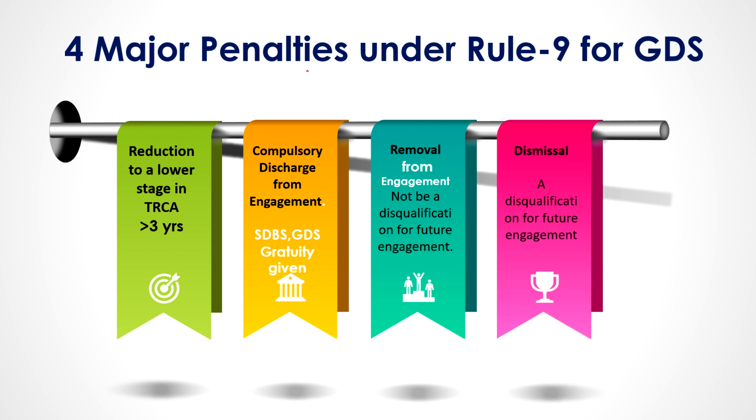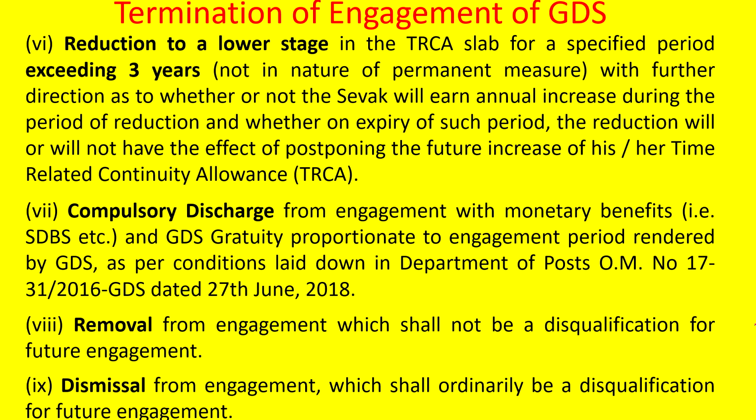Dismissal. If a GDS is dismissed, it is a disqualification for future engagement in the government. In the government, if a person is dismissed, he should not be engaged again. So that is the difference between removal and dismissal. Removal means he can be engaged again. Dismissal means he cannot be engaged again under government. So these are the 4 major penalties. Take a screenshot, and this is given in writing.